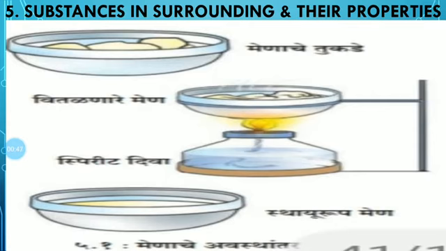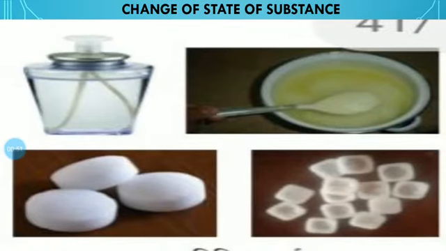Okay. After that, change of state of substance. This we also saw in the last lecture. Okay. Next. So in this we saw the different substances and how the change in their state occurred after supplying heat or changing temperature. Okay. So friends, today we have to see the next part.